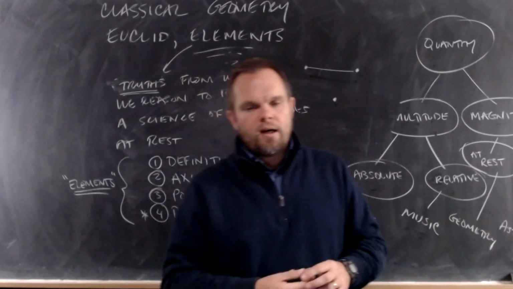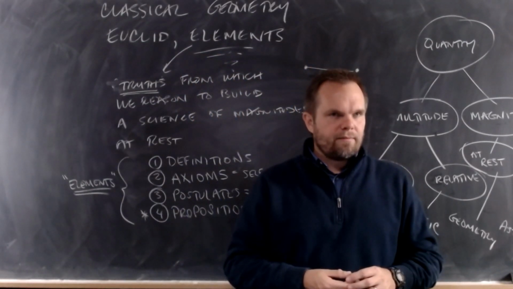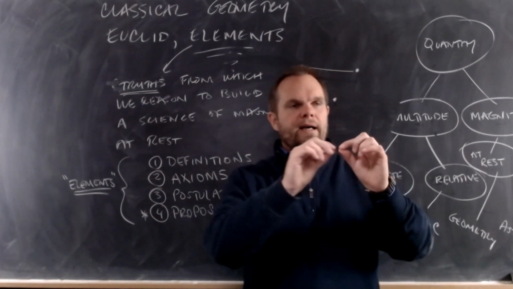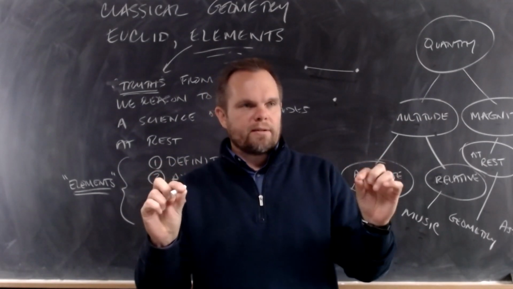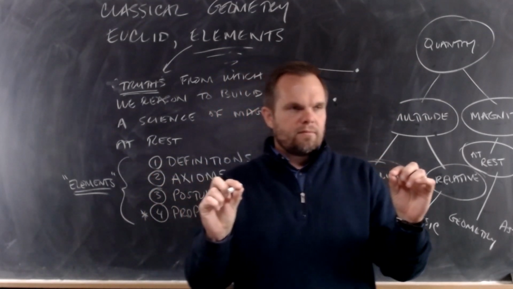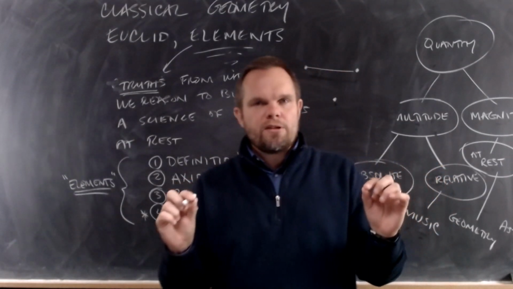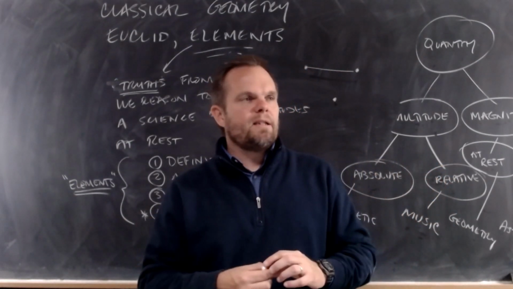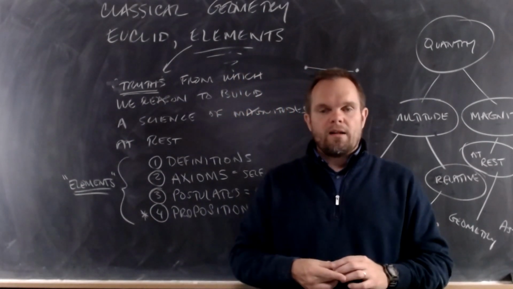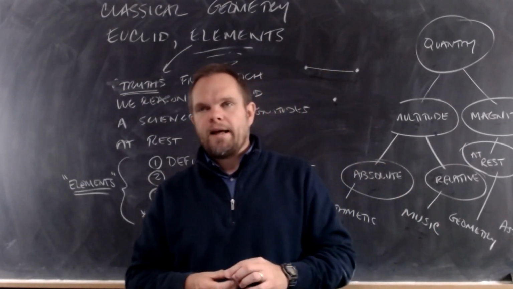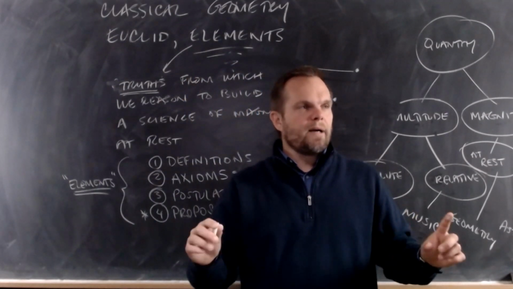Number two, a line is a breadthless length. So a line, follow me, a line joins 2 points. Right? A line joins 2 points, but it's invisible. Why is it invisible? What does it say? A line is a breadthless length. Can you draw a line that has no breadth?